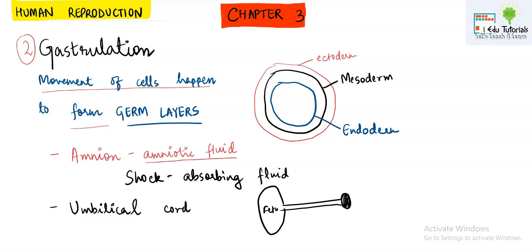which connects the placenta at one end and the fetus on the other end. So this is the fetus. In the navel of the fetus, this umbilical cord is there, and the other end of the umbilical cord is connected with the placenta. The function of the placenta is to transfer all the nutrients. It helps in the diffusion process. So the oxygen goes from the oxygenated blood in the uterine part to the fetus, and the CO2 as a waste comes out because the fetus is not using the respiratory system. It is not dependent upon the lungs. The baby will start using its own respiratory system when it comes to the outside world.